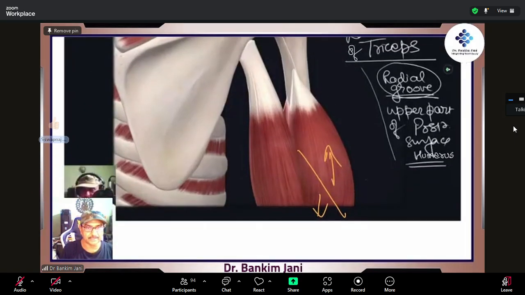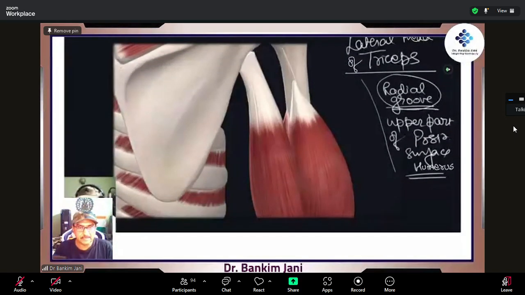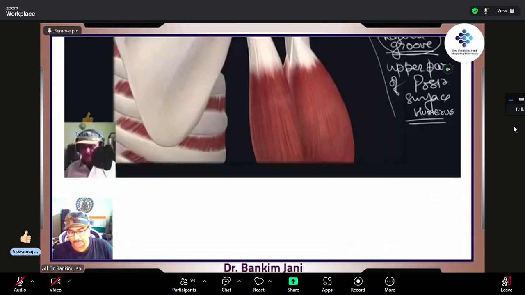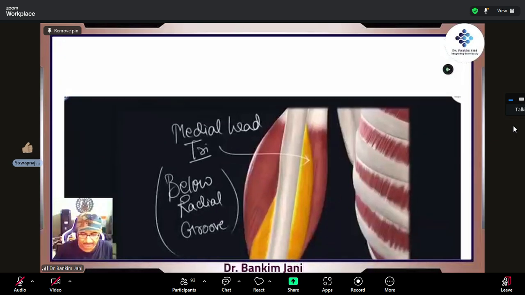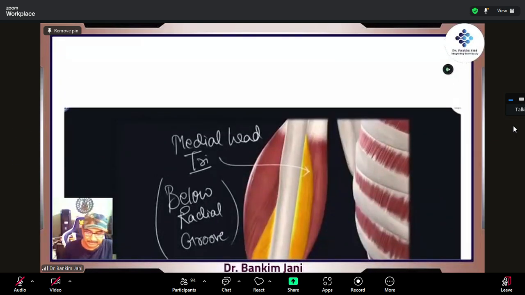And below the radial groove, what can we expect? Medial head. Medial head of triceps. That's right. Now we are clear where it is attached. Because a big muscle is connected above, we just cannot see it. For that, we have to remove this muscle. Let's see that. Here it is, right? So this is the medial head of triceps, below the radial groove.